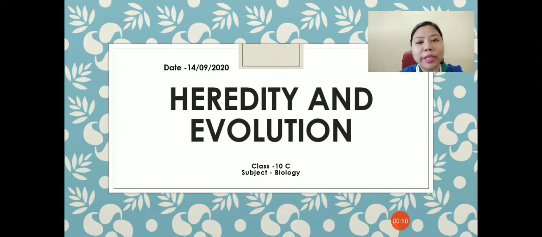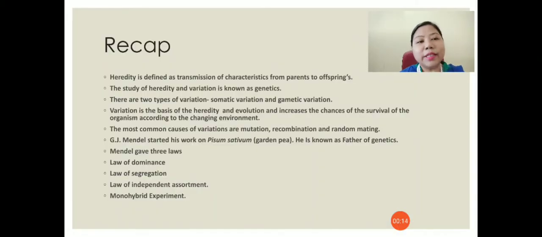So we are doing the chapter Heredity and Evolution. Now let us first recap what we have done in the previous class. In the previous class we discussed heredity. What is heredity? Heredity is defined as transmission of characteristics from parents to offspring. And the study of heredity and variation is known as genetics.